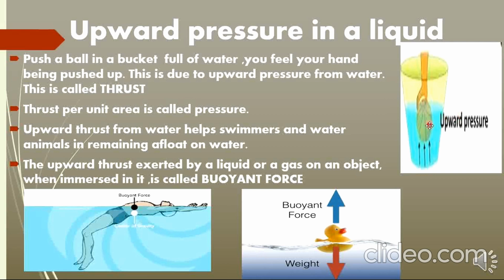Thrust per unit area is also called pressure. This upward thrust helps swimmers and water animals to remain afloat on water. This upward thrust exerted by a liquid or a gas on an object when immersed in it is called buoyant force.